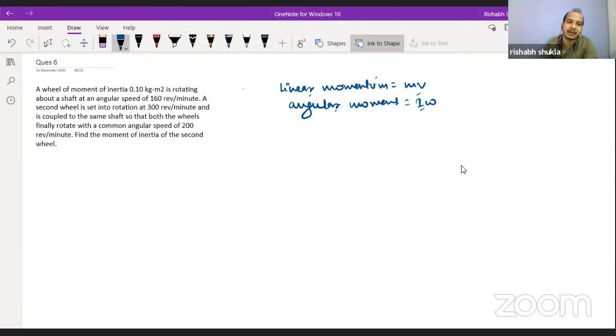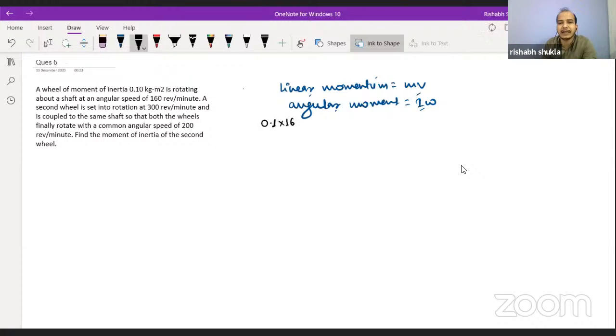Please answer me, what value are you getting? So the initial momentum: a wheel of moment of inertia 0.1 is rotating at an angular speed of 160 revolution per minute.